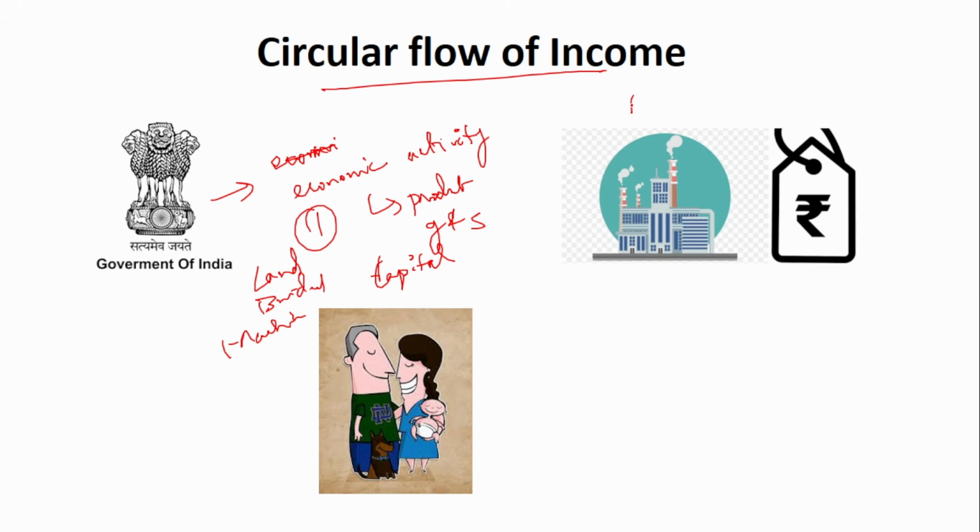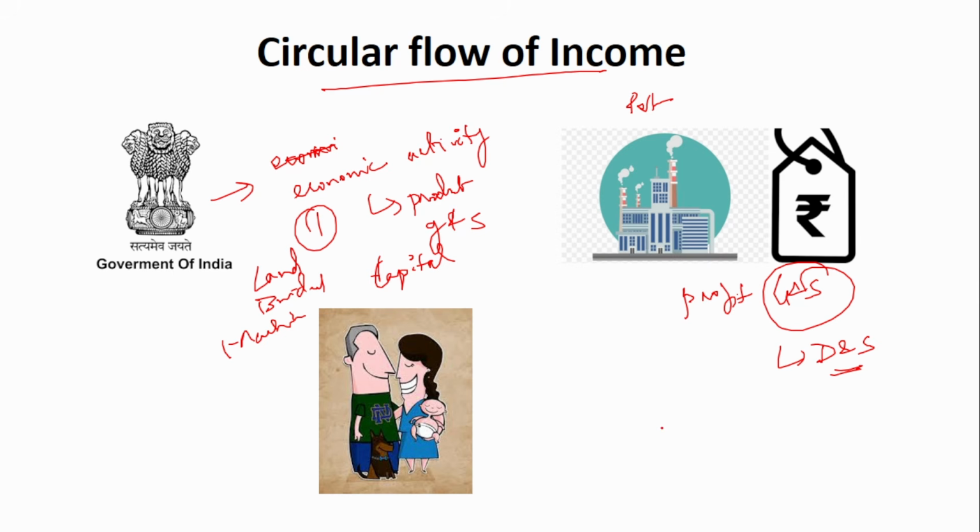Next is the private player. Here the private player's main ambition is to make profit. That is the focus of any private player. They are an integral part of the prices of the goods and services. They play a very vital role in deciding the prices, which is mostly dependent upon the demand and supply in the market system.